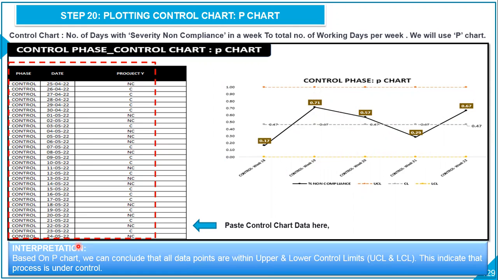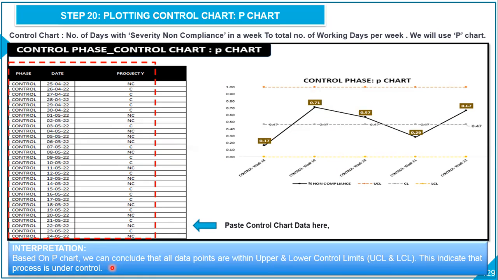So the interpretation, or inference, based on the P chart is that we can conclude all data points are within the upper and lower control limits. This is the upper and this is the lower control limit, UCL and LCL. This indicates that the process is under control, and that is the ultimate goal we have.